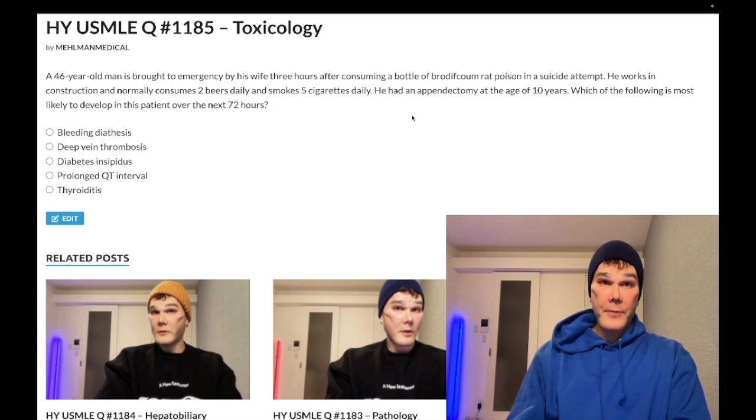The third vignette is a patient who's been on broad-spectrum antibiotics for at least 6 weeks, for example for endocarditis, and the patient might be on warfarin at the same time. They want to know why the dose of warfarin required is less in that patient, and the answer would be something like vitamin K deficiency due to depletion of bowel normal flora. Those are the 3 vignettes: 1, neonate with umbilical stump bleeding; 2, broad-spectrum antibiotics depleting your large bowel flora; and 3, rat poison on USMLE.